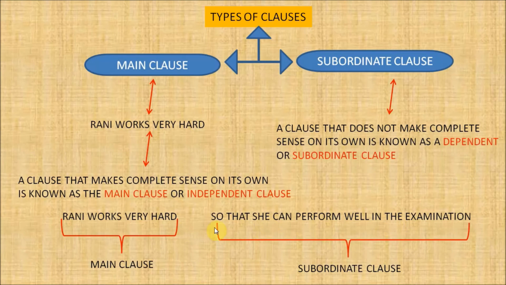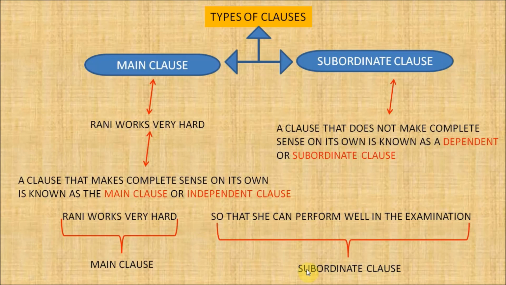So in this example, Rani works very hard is main clause, and so that she can perform well in the examination is subordinate clause. Because the first clause gives complete information and may be used on its own. Therefore, it is a main clause of the sentence.